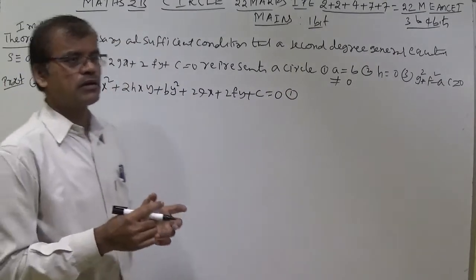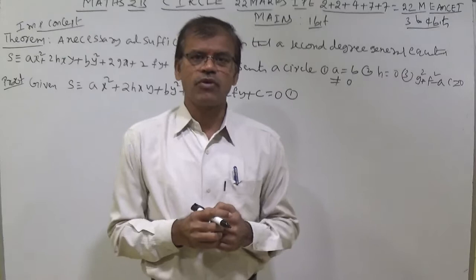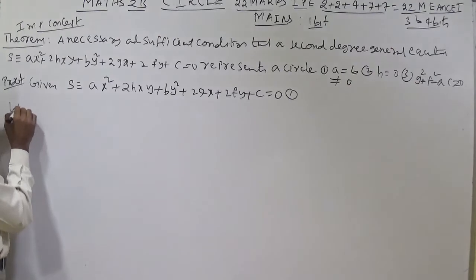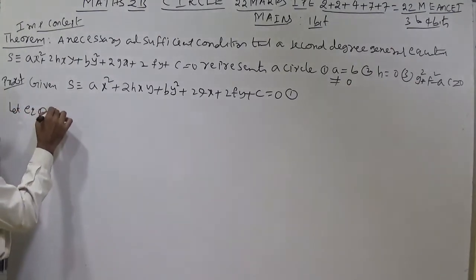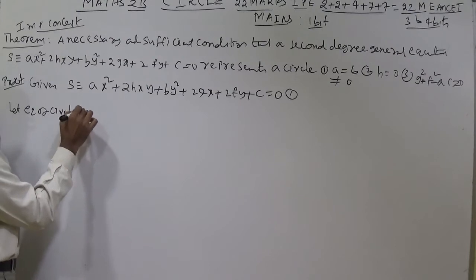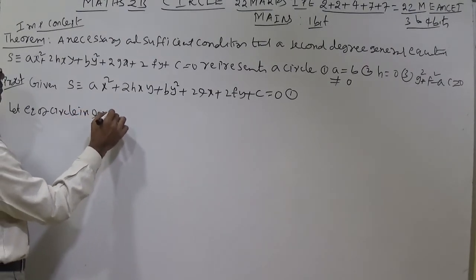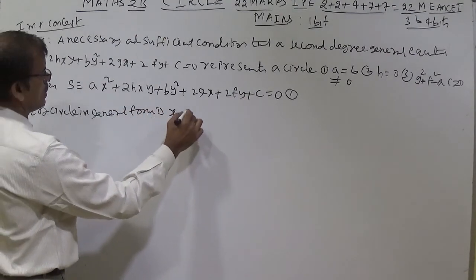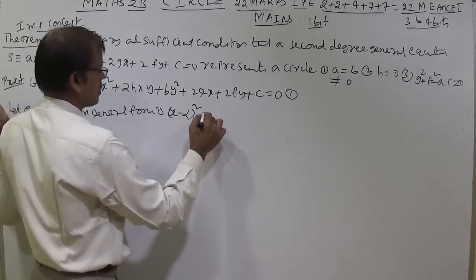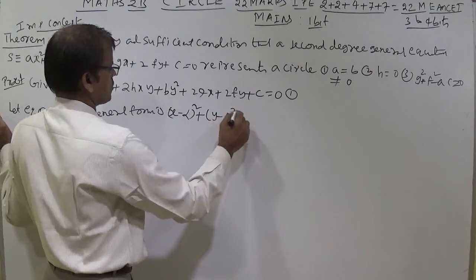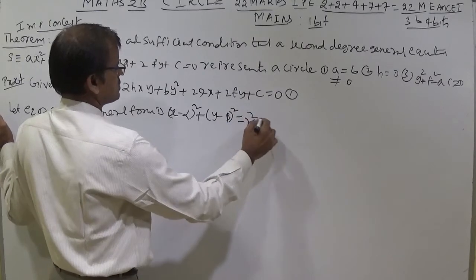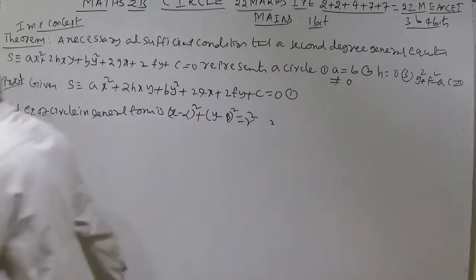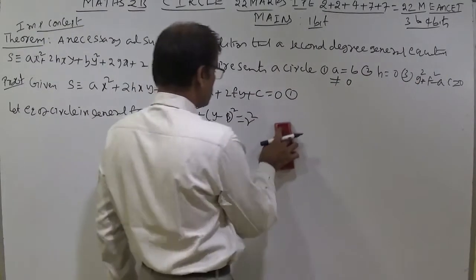Now we have just learnt the equation of circle in general form. We can use that equation of circle. Let the equation of circle in general form be x minus alpha whole square plus y minus beta whole square is equal to r square. Let us expand this one.